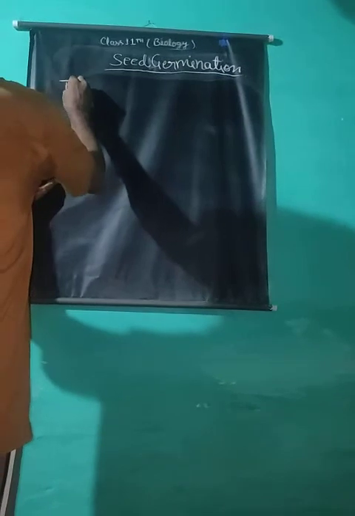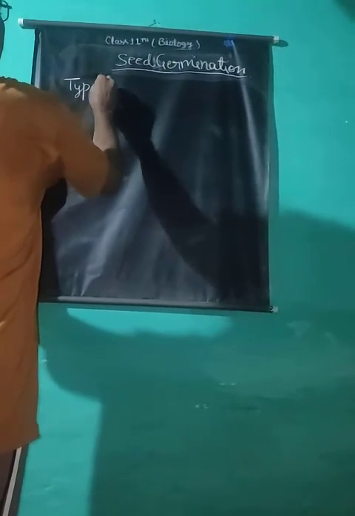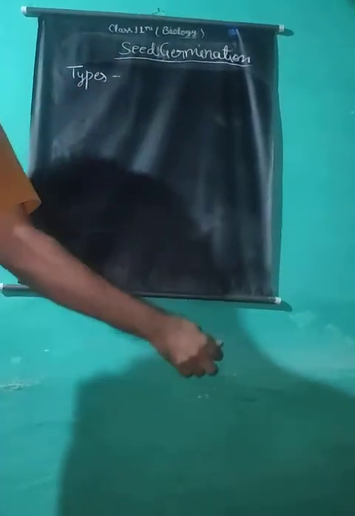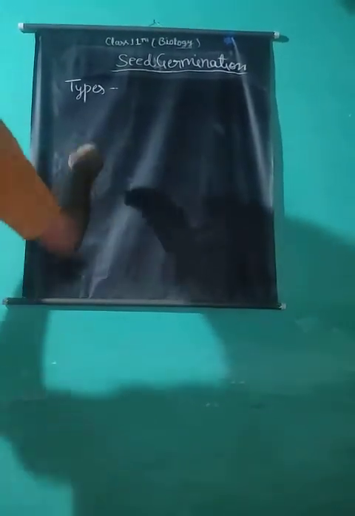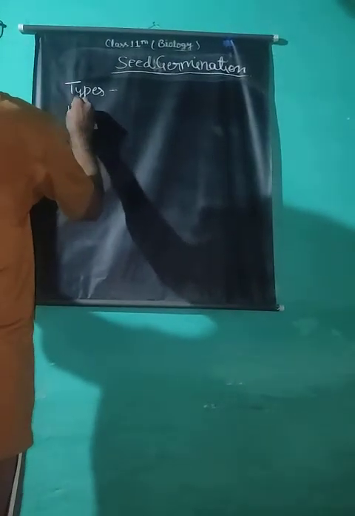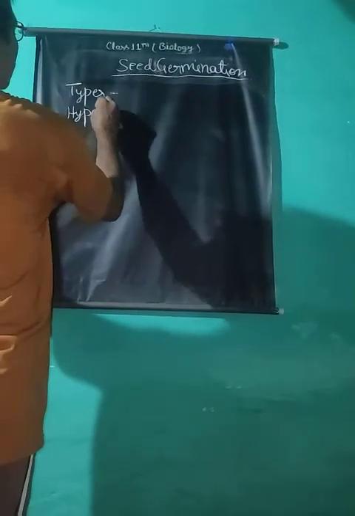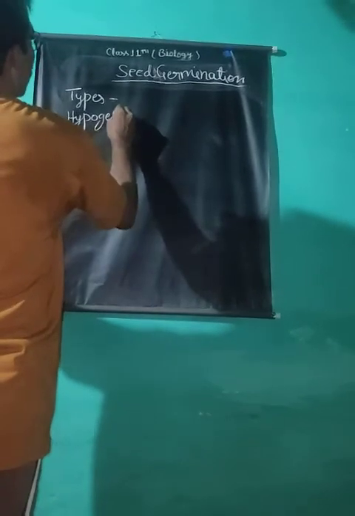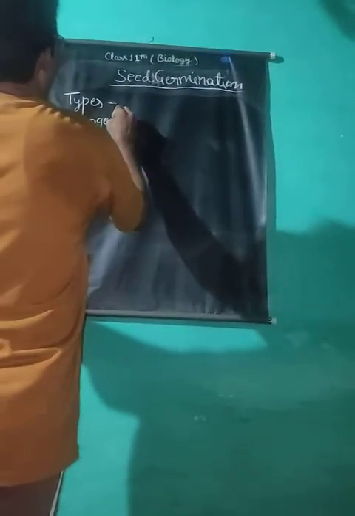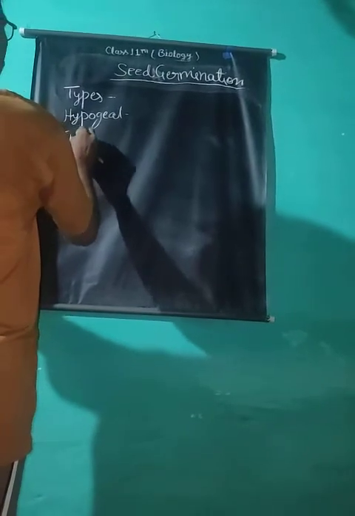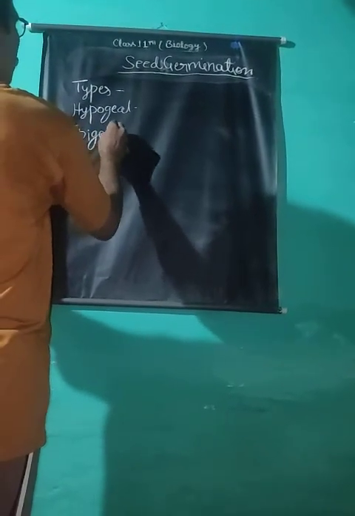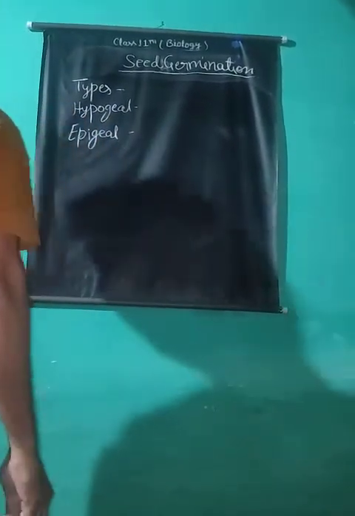Types of seed germination. There are two types of seed germination in higher plants: hypogeal and epigeal. Hypogeal means below the soil and epigeal above the soil.